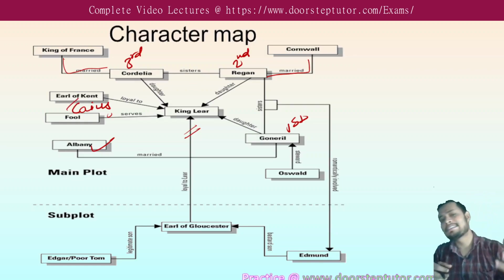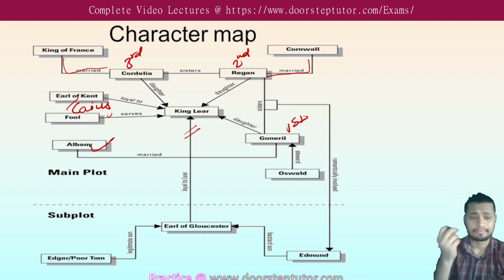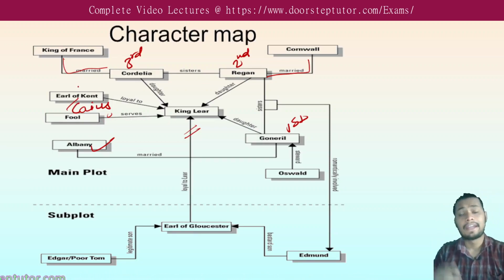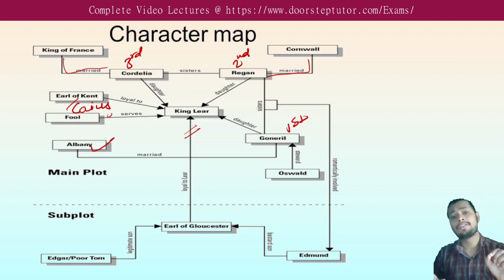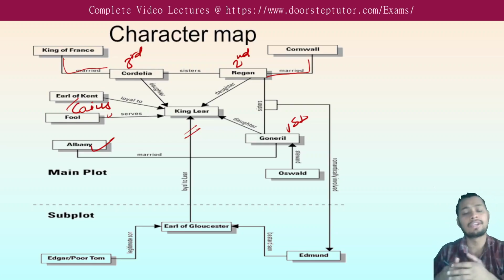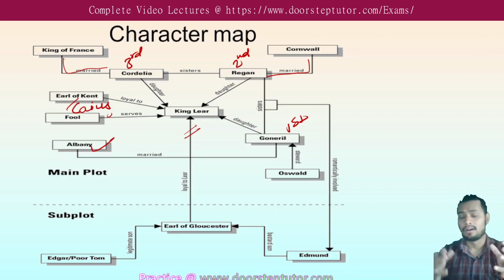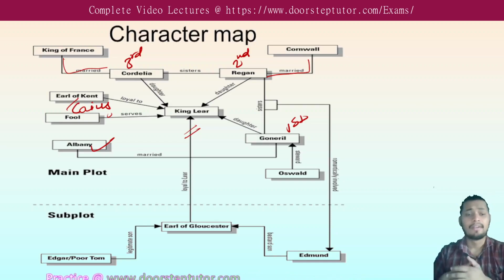Because he disguised himself as Caius. And the Fool also serves King Lear. Kent is loyal to King Lear, and the Fool is the one who says harsh truths to King Lear without any hesitation. This is the main plot of this play, and these are its characters.